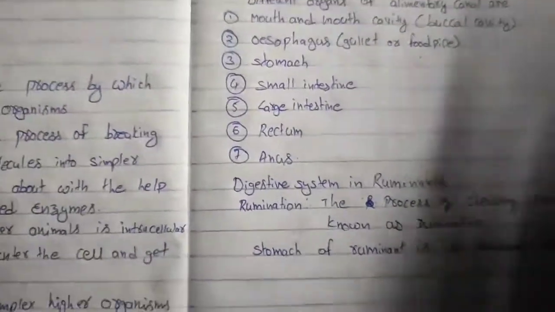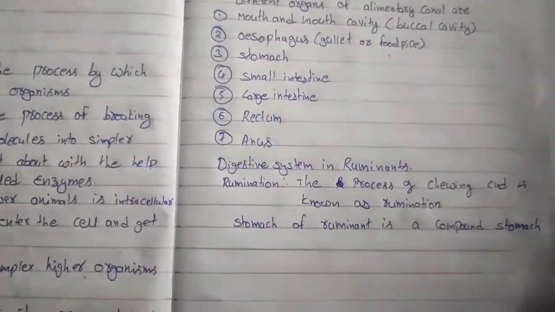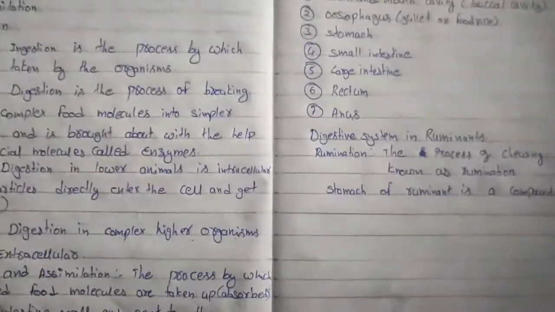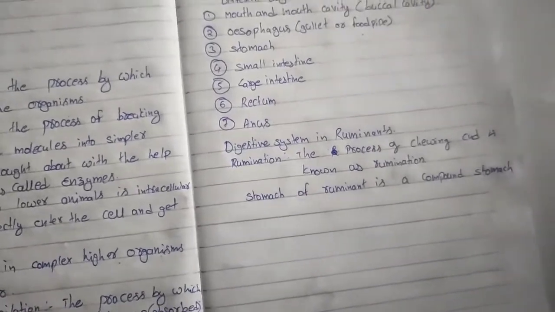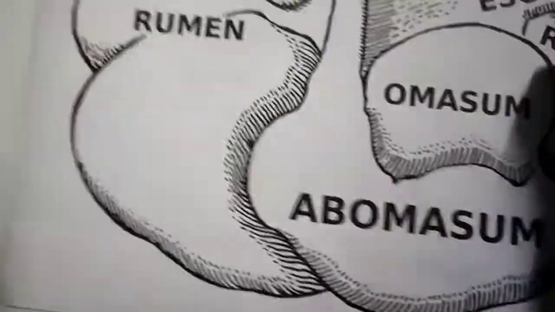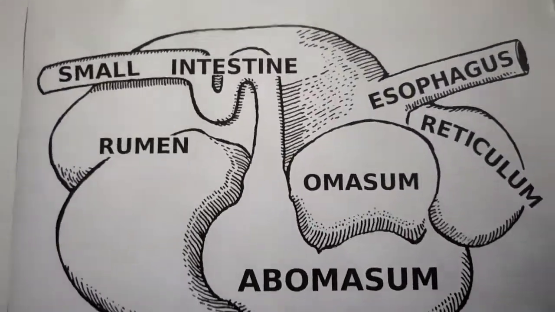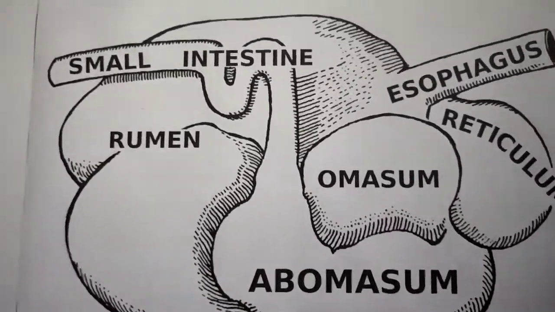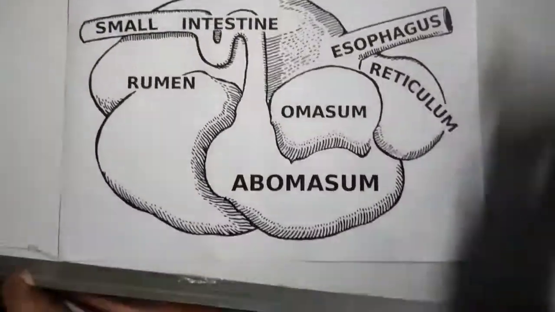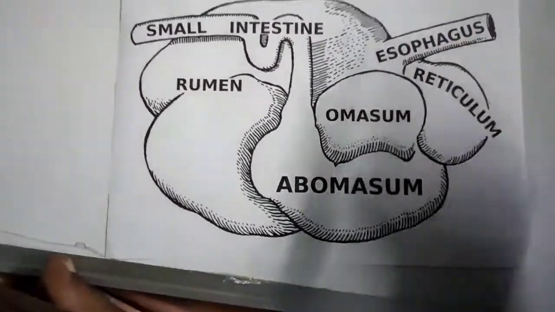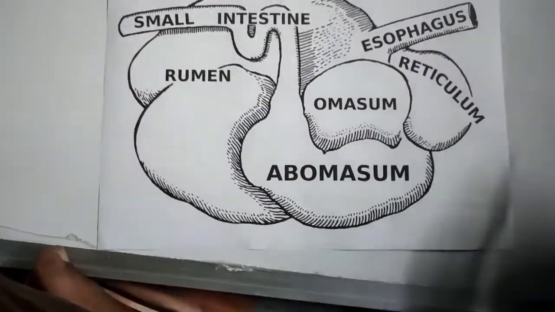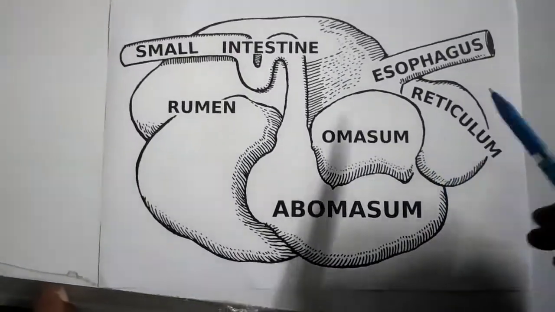Now let's see the digestive system in ruminants. What is meant by a ruminant, and what is meant by rumination? Ruminants are the animals which chew cud. Rumination is the process of chewing cud. This is the ruminant stomach, like our cow's stomach. The ruminant stomach is a compound stomach, not a normal stomach. Our stomach is simple, but the ruminant stomach is a complex stomach.